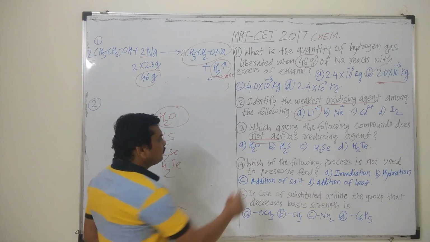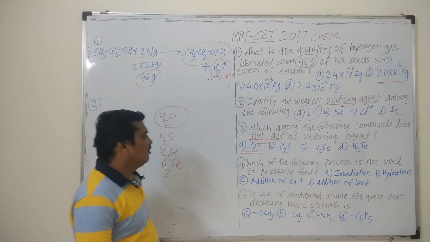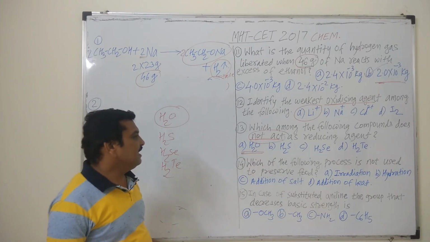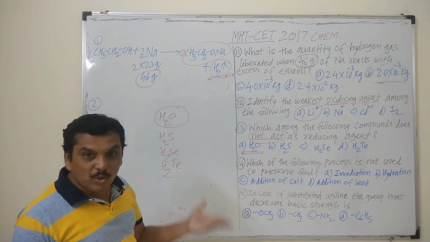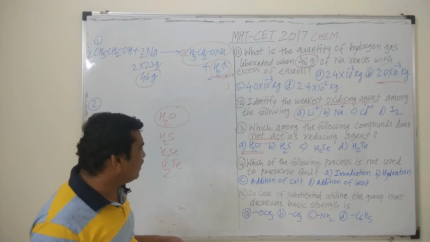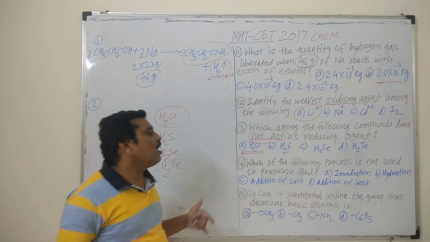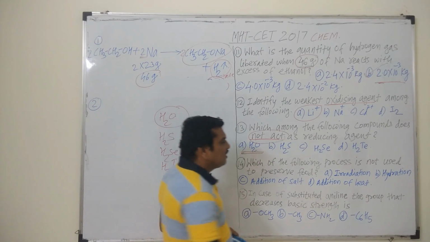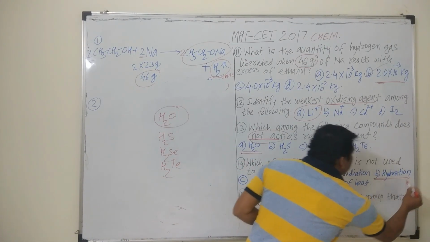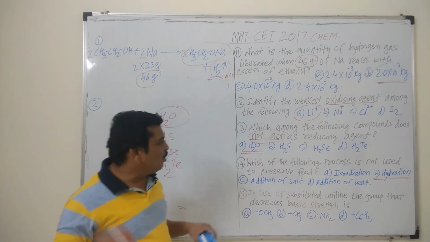Then we will move to the next question, that is, which of the following processes is not used to preserve food? Irradiation, that means UV irradiation, hydration, addition of salt, addition of heat. It is a common question. The hydration method, addition of water, is not used for the preservation of food material.